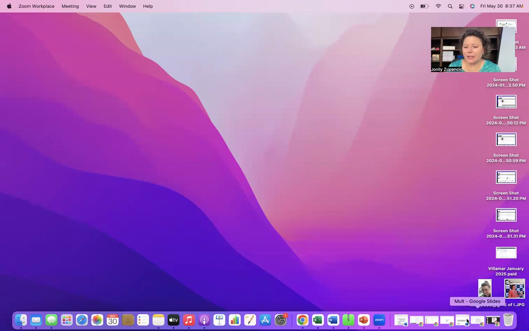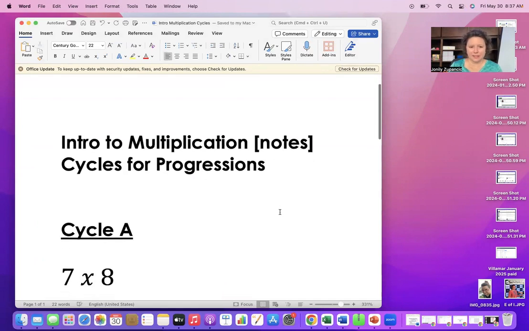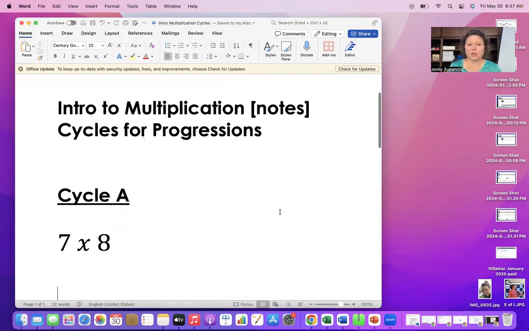And I'm going to go ahead and start with what we have for the other two rules that never expire. And that is a cycle. We're going to look at cycle A today. We do have cycles A through Z for each of these three rules that never expire. Today is multiplication, and we're going to look at the progression for multiplication. And this is just thinking about multiplication always from the perspective that multiplication is rectangle.